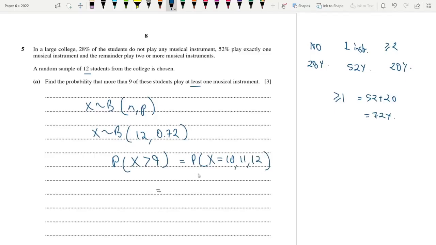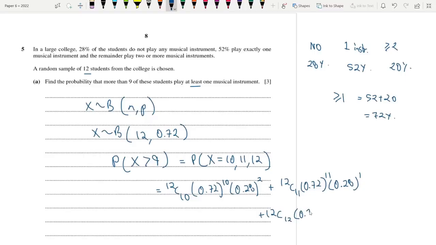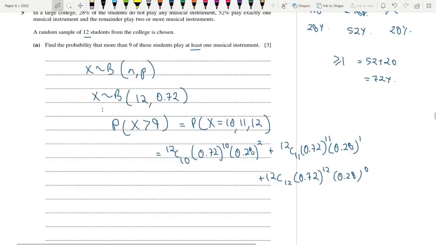So let's begin. 10 students, that's basically 12C10, 0.72 to the power 10, and 0.28 to the power 2, plus 12C11, 0.72 to the power 11, 0.28 to the power 1, plus 12C12, 0.72 to the power 12, and 0.28 to the power 0. Right, so let's try to find this out.